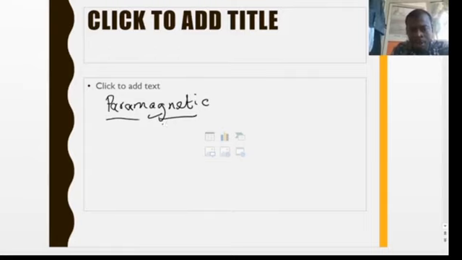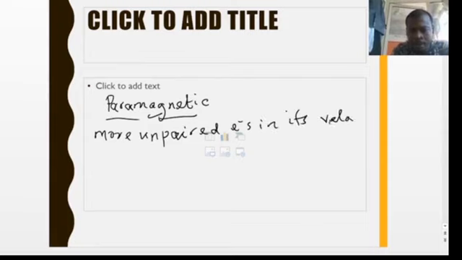A transition element will be paramagnetic when it possesses more unpaired electrons in its valence orbital. When there are more unpaired electrons in its valence orbital, such a transition metal is said to be paramagnetic.